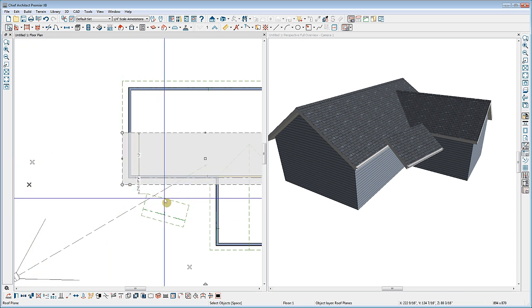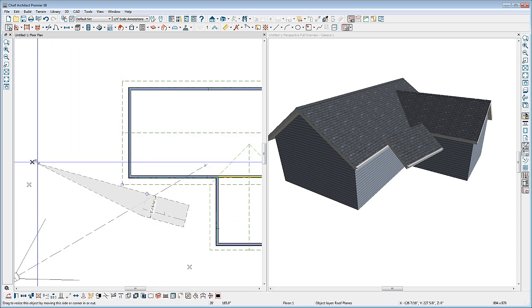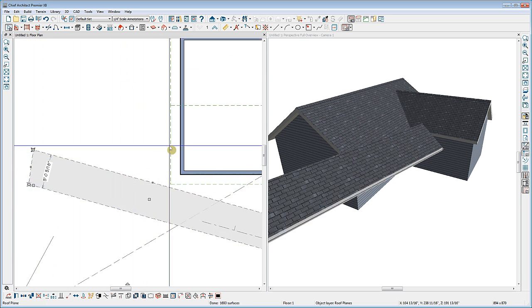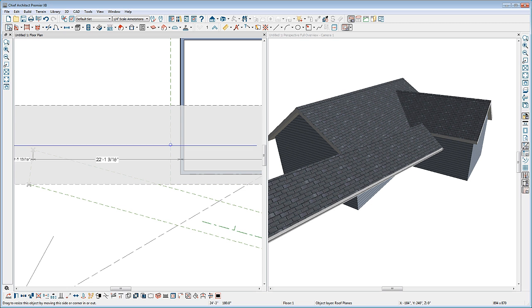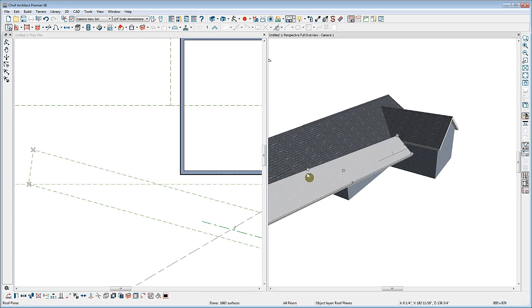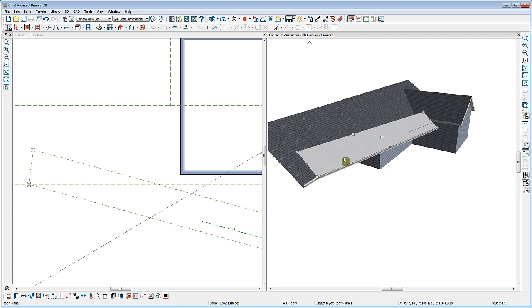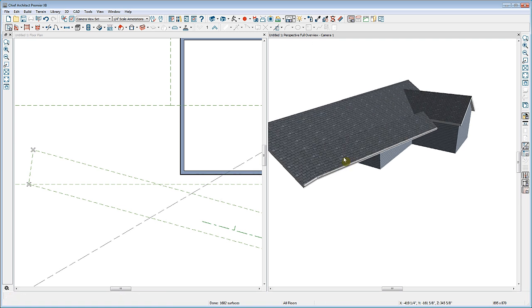I'll go ahead and drag out the corners right to our connection points, and then select this roof plane and extend it. In my camera view, we'll zoom out a little bit, and you'll notice that the roof planes are joined at those connection points. Chief will place roof intersection points even if the roof planes need to be extended to connect. So the ability to mark roof plane intersection points is a powerful tool when you want to manually edit roof planes.